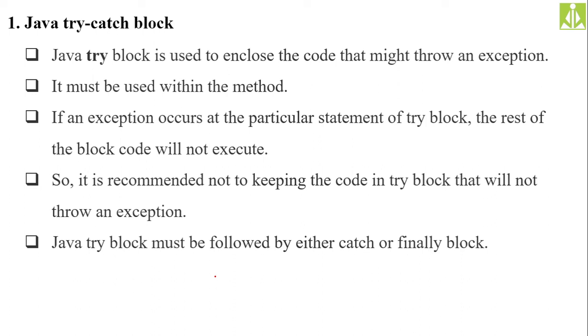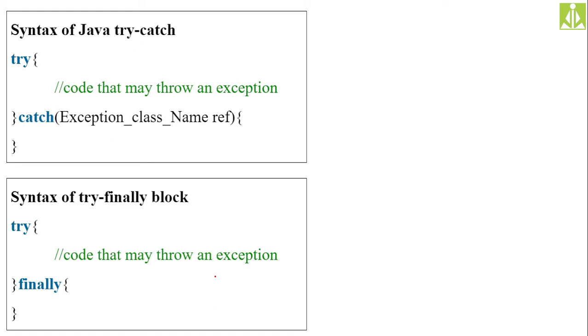Even if you don't use the try block, in that case also the exception object will go to Java's default exception handler only. That's the reason why, whenever you are using the try block, you must write the proper handler for it, either the catch block or the finally block.